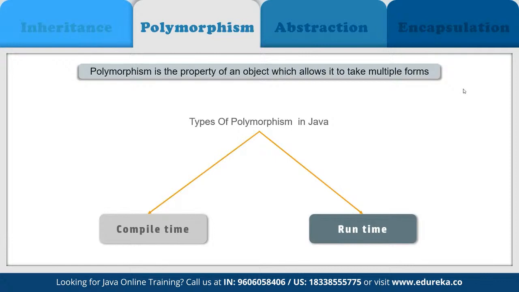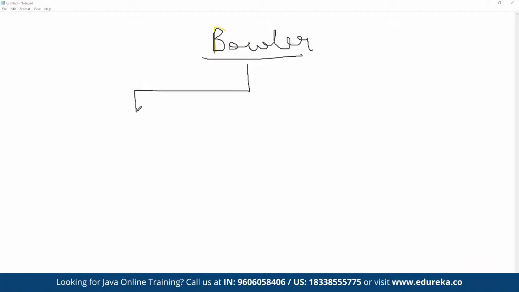Let's go back to our annotation mode so we can understand this better. So let's say here we have a main class. Let's change the color of the pen. Let's say here we have a main class defined as bowler class itself. Now we know that we have multiple types of bowlers available. We have fast pacers, then we have the medium pacers, and then we have the spinners.